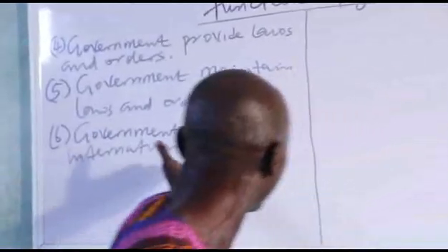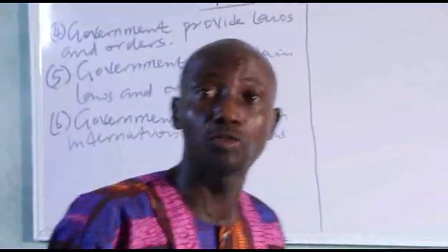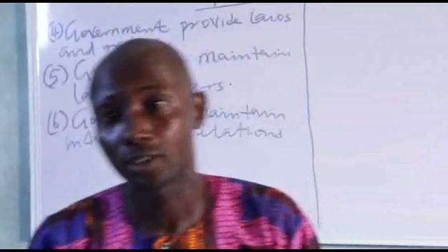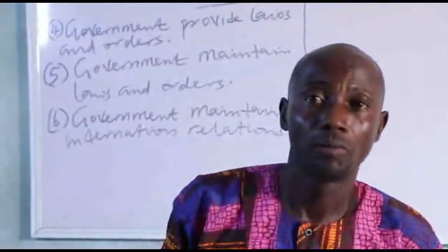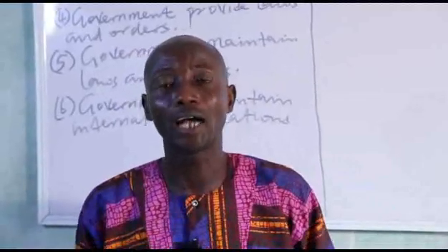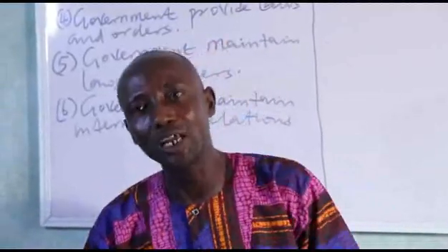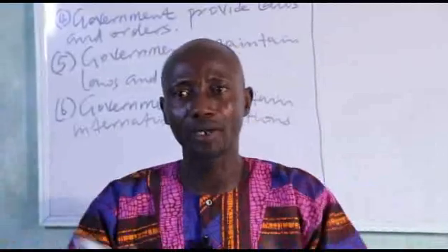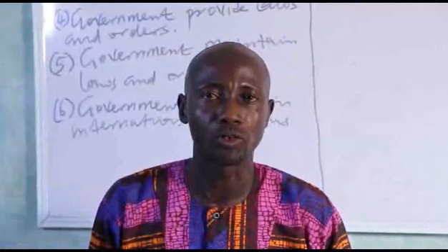How does government maintain international relations? It is through joining ECOWAS, OAU, by being a member of UNO and so on. By so doing, they promote friendliness among the community of nations in the world.